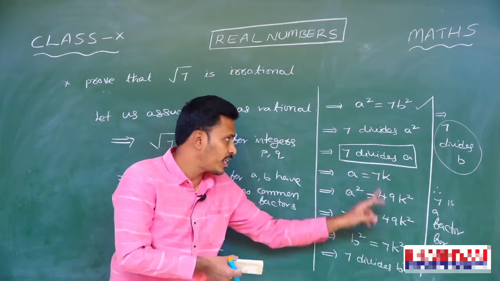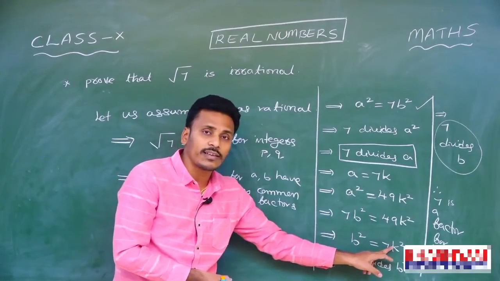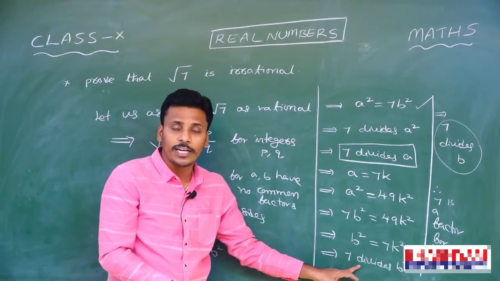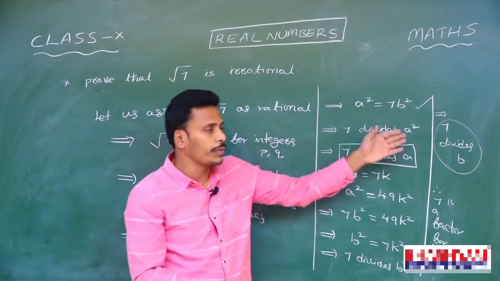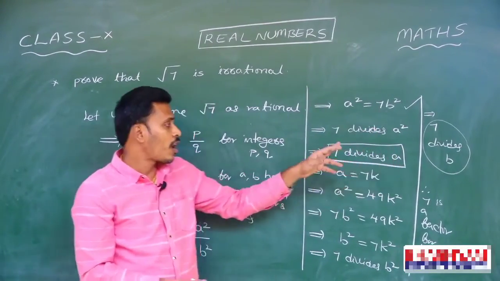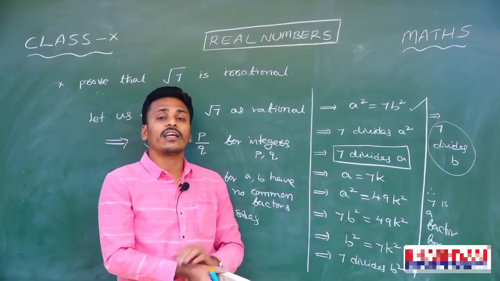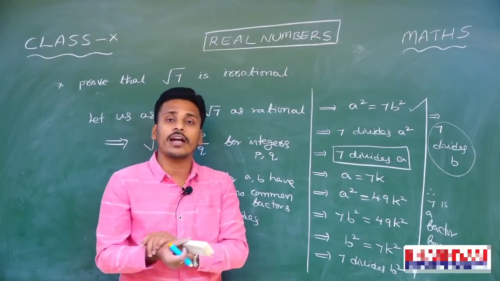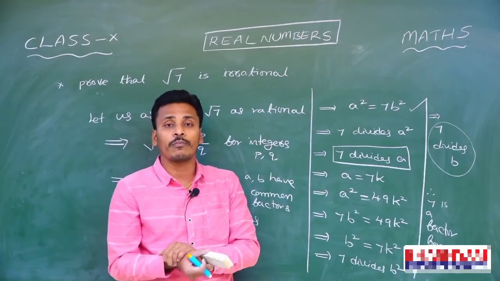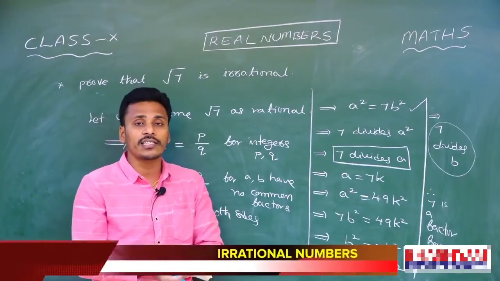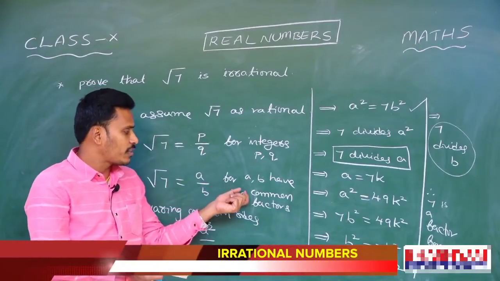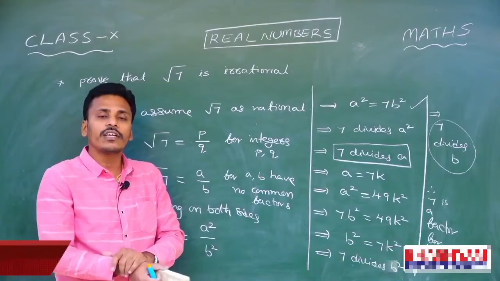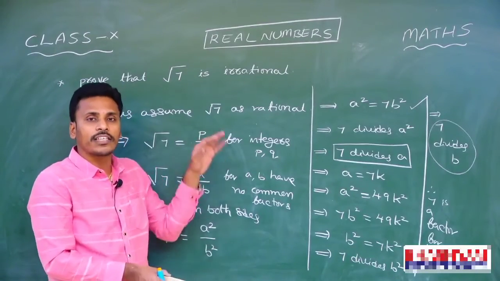Again the same theory is repeated here. Since b square is 7k square, again 7 divides b square. Since 7 divides b square, by the same logic 7 divides b. 7 divides b, and already we have that 7 divides a. In the sense, 7 divides both a and b. 7 is a common factor for both a and b. This contradicts our statement that a, b have no common factors. Then by this contradiction, we conclude that our assumption is wrong.